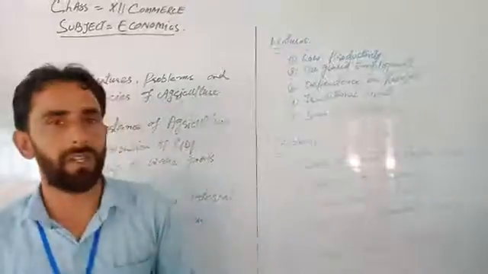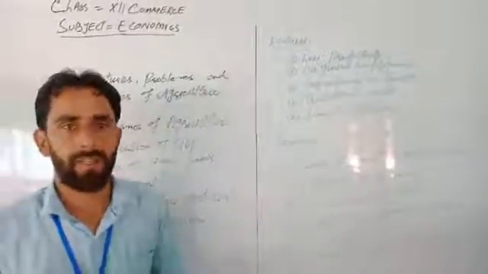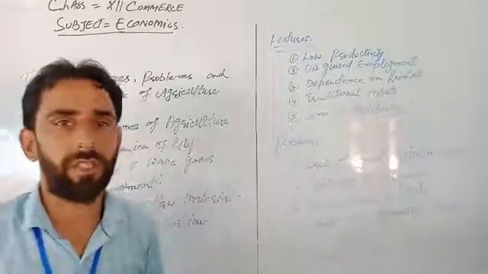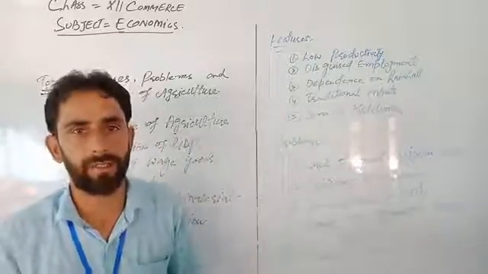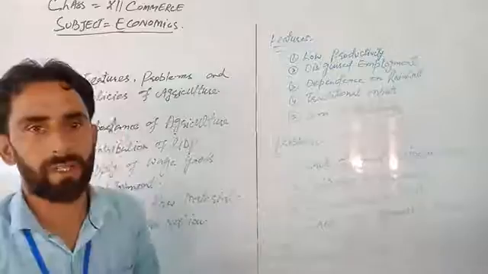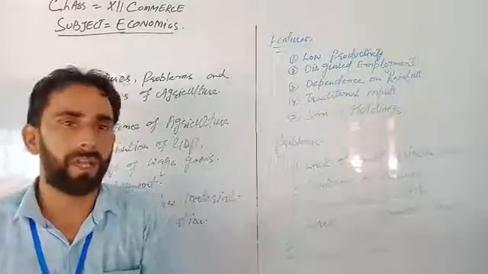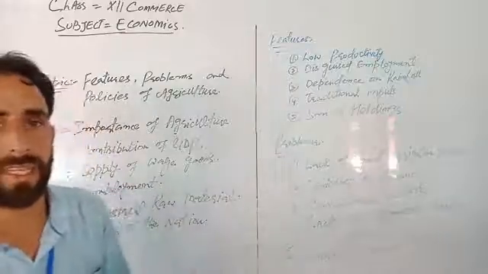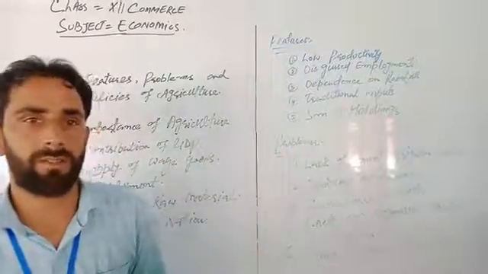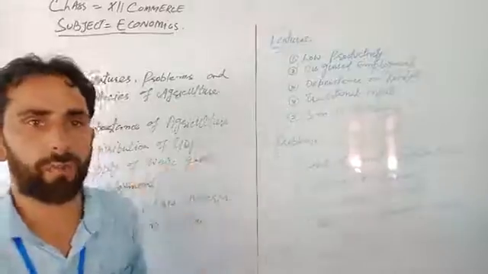Next one is conventional outlook. It is very common. All the farmers have a conventional outlook towards agriculture activities, towards agricultural crops. Firstly, they think about what quantity of crops they are getting. The concept is a conventional outlook, not a profit motive.